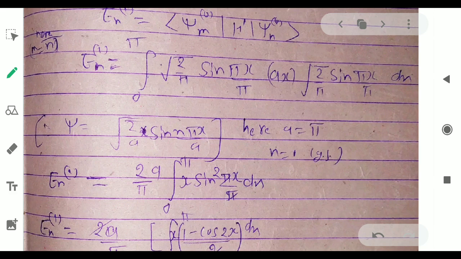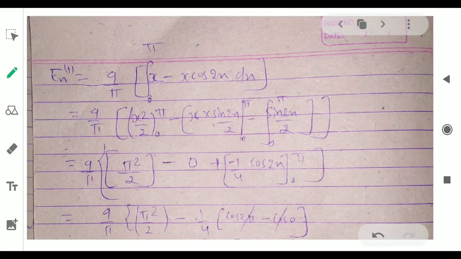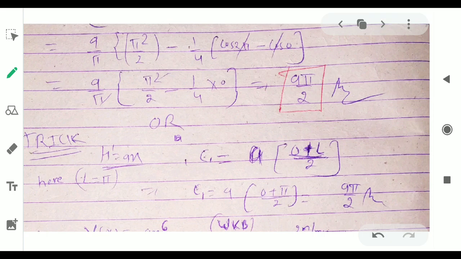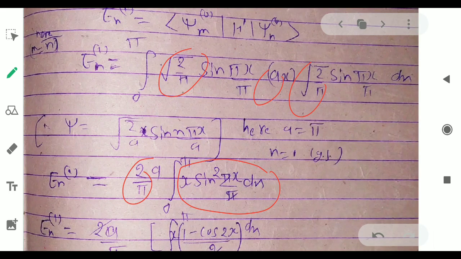After solving, root 2 upon pi is a constant and comes out, a is also a constant, and the remaining quantity is x sin square pi x, and you know the solution of this integral. After solving the integration you will find the answer is a pi upon 2. You already know this, and you have to improve your integration calculation knowledge. This is for n equal to 1, the ground state energy.